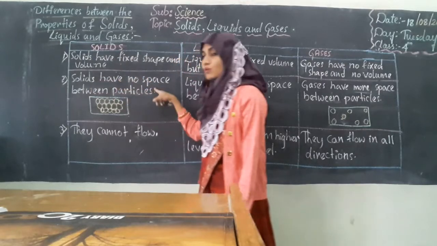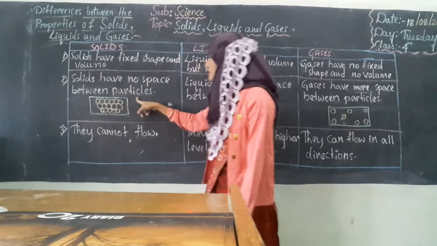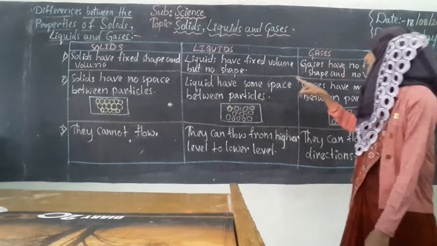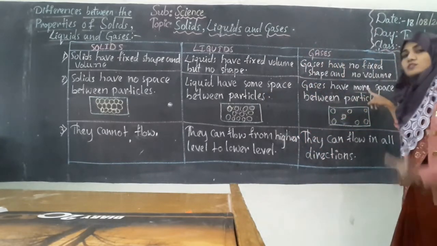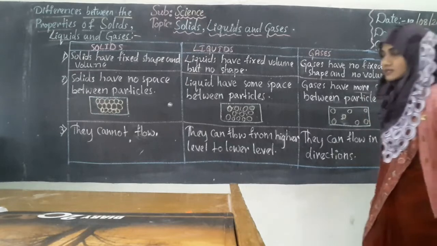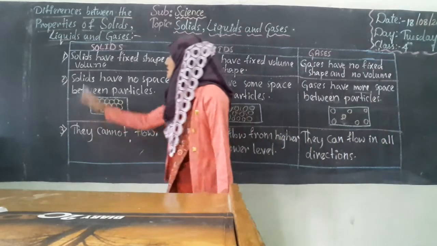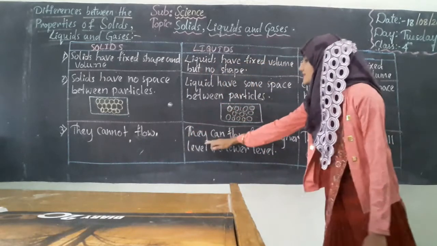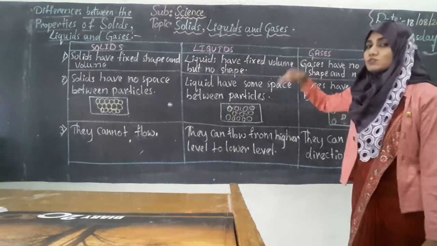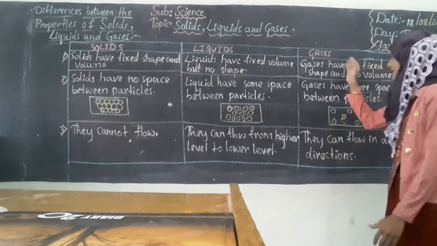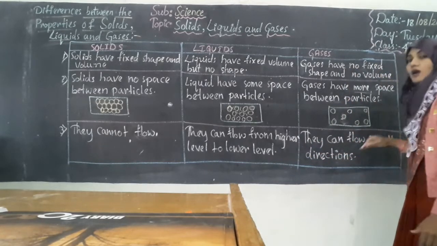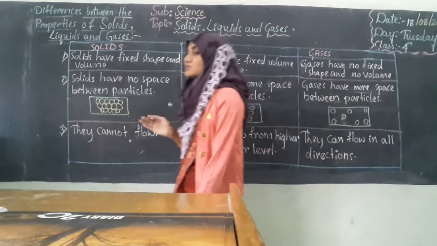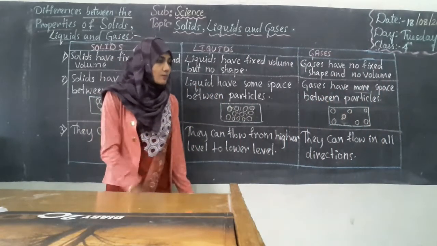Solids have no space between particles, whereas liquids have some space between particles, and gases have more space between the particles. And the last difference is, solids cannot flow. Liquids can flow from a higher level to a lower level. And gases can flow in all directions. So these are the differences between solids, liquids and gases.